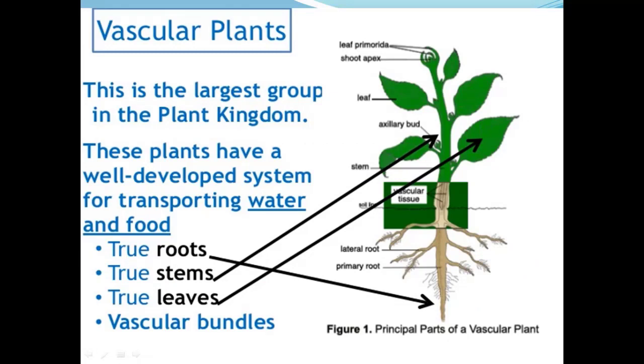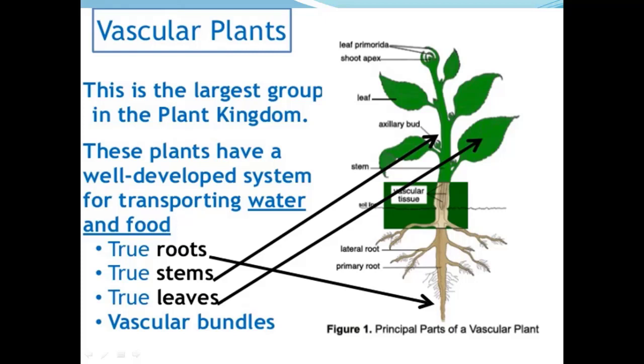This is the largest group in the plant kingdom, which we call the vascular plants, and these plants have a well-developed system for transporting water and food, because they have true roots, stems and leaves, through which they can transport water and food to the different parts of the plant. Also they have vascular bundles, or we can say vascular tissue. So this is the first part which we can say about the plants.